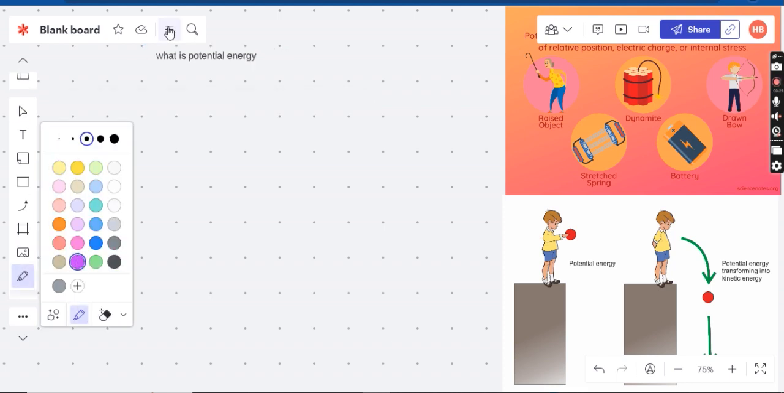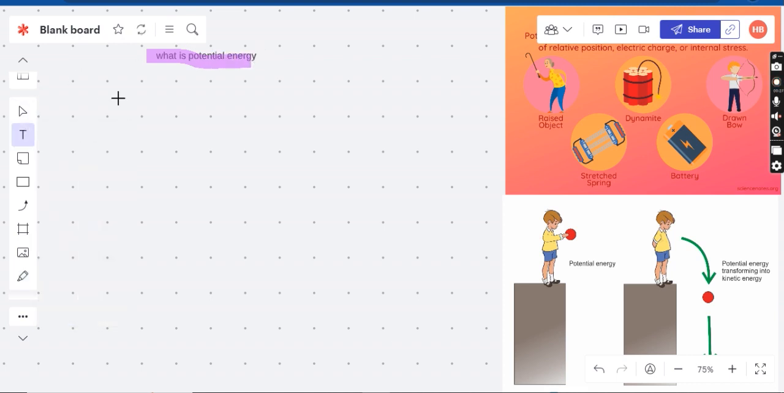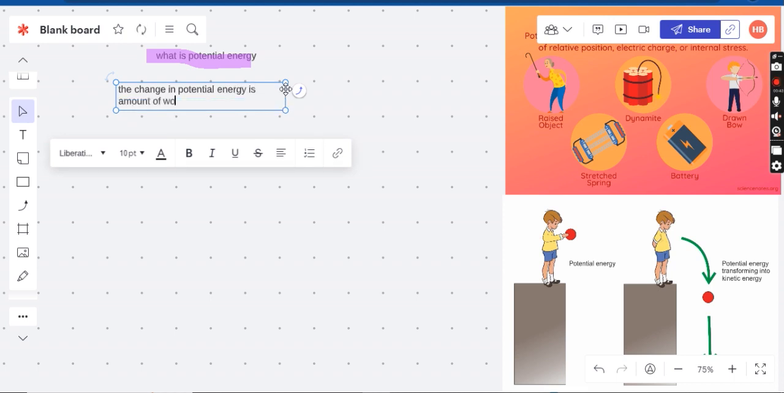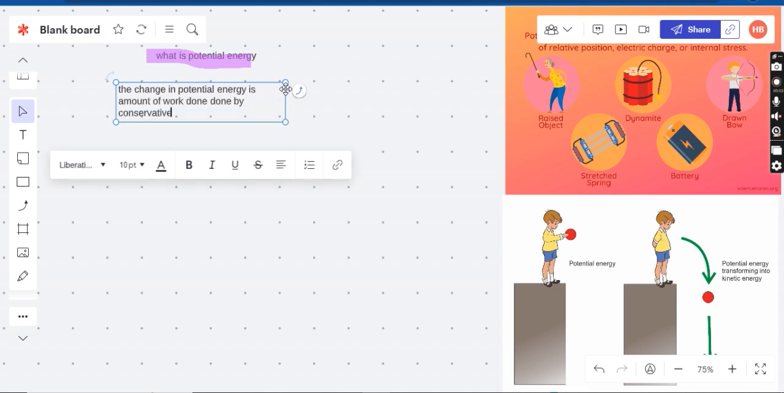For a while, consider that there is no term such as potential energy. We said the more appropriate definition of potential energy is change in potential energy. Change in potential energy is the amount of work done by a conservative force.